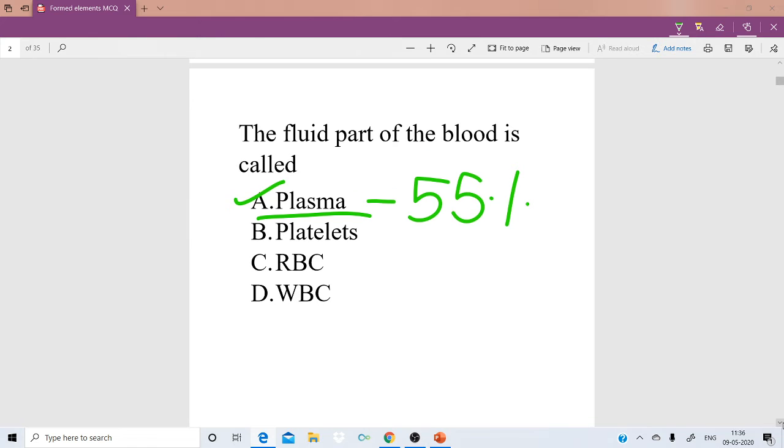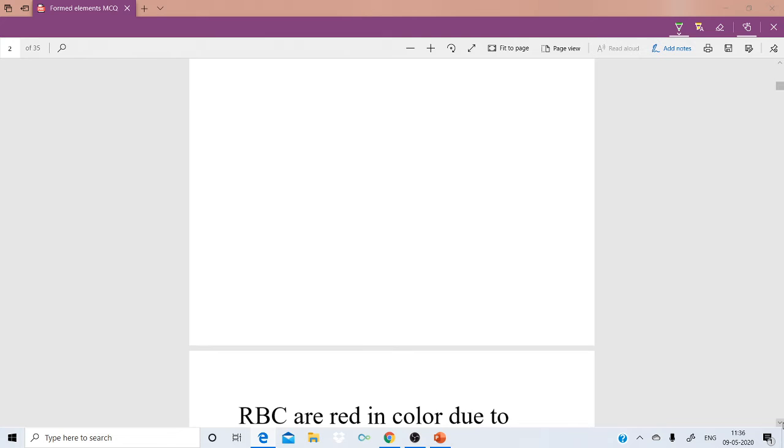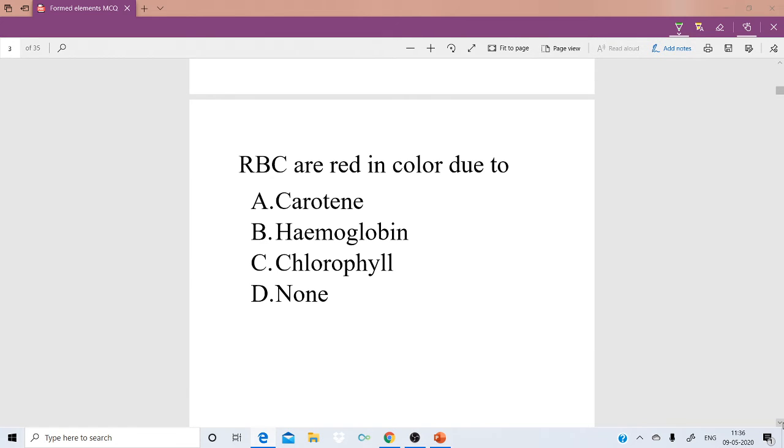Next question. Red blood cells are red in color due to which pigment? Option A, carotene. Option B, hemoglobin. Option C, chlorophyll. Option D, none.